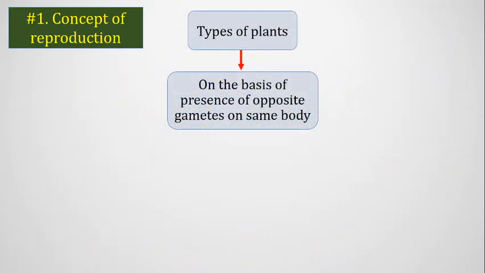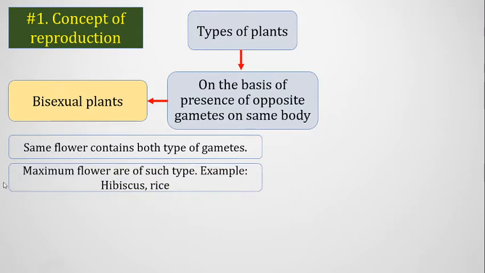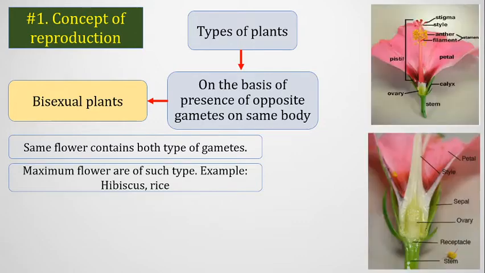And the last one, the third category of plant, is called bisexual plant. Bisexual plants are plants in which, inside the same body, inside the same flower, there are two types of gametes. Most flowers we see are of such type. For example, hibiscus, that is China rose, or rice, or mango, or most of the plants you see, they are actually bisexual plants.